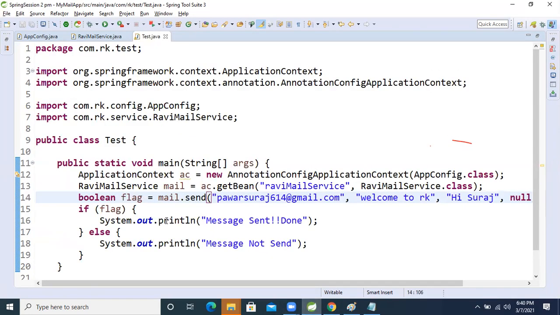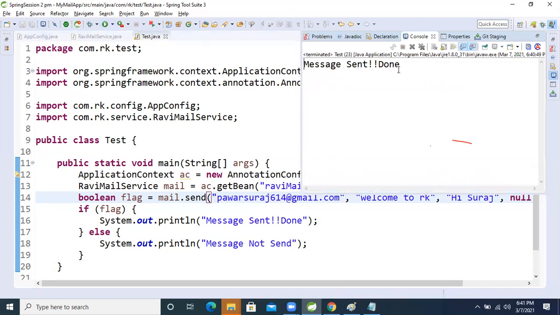Okay, so let's run this application, and Suraj, check your email ID. You will get the email. Now my application will send. Message sent, done. Check it and let me know whether you got the mail or not. Pawan, welcome. In the subject you will get "Welcome to RK", and "Hi Suraj" in the text. Please let me know that you got the mail or not. Check it.